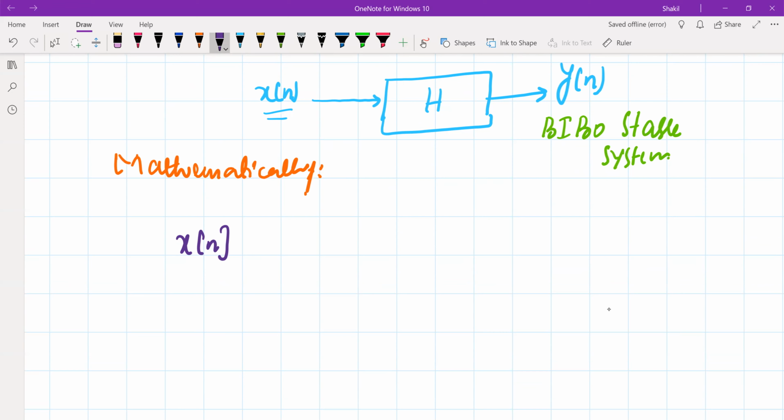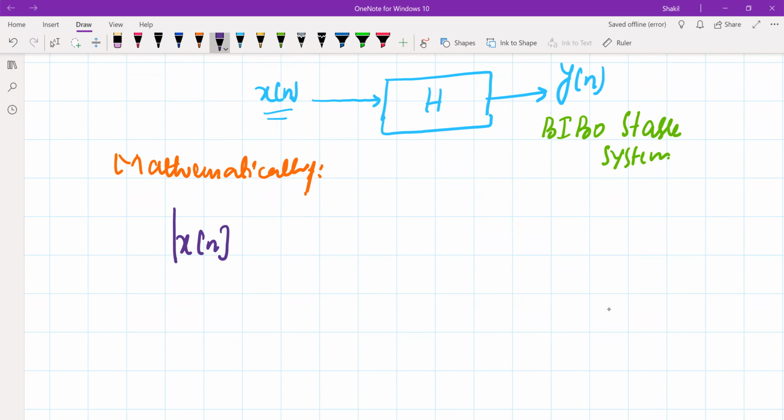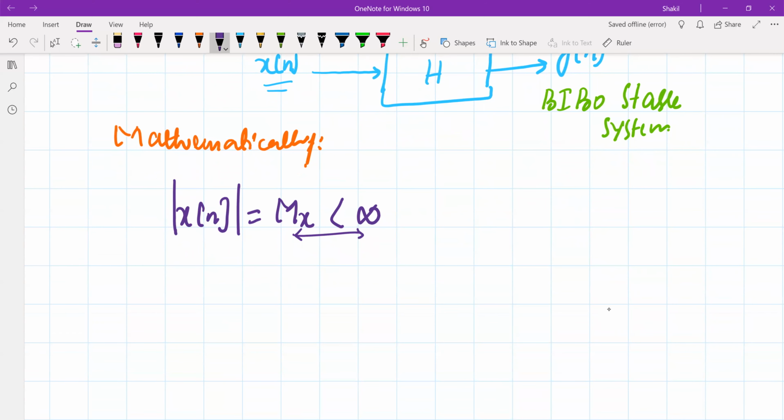Now we say this is finite, meaning the maximum value of this is finite. We say the magnitude of x of n is finite, and let's suppose the maximum value of x of n is M_x. How do we say this is finite? Mathematically we write it like this, M_x is less than infinity. That's how we write this. M_x is a finite quantity. We say the maximum value of x of n is M_x, which is a finite quantity.